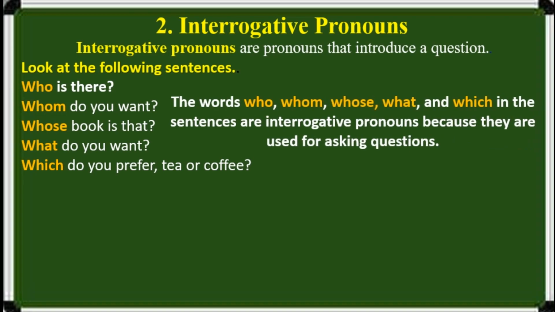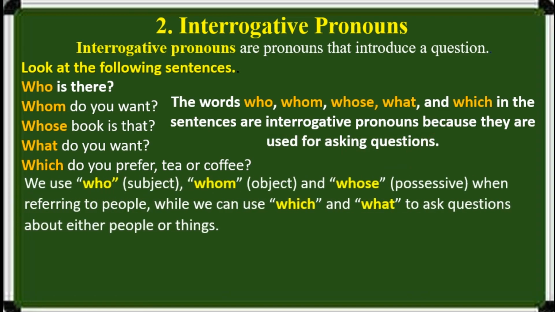The words who, whom, whose, what, and which in the sentences are interrogative pronouns because they are used for asking questions. We use who as subject, whom as object, and whose as possessive when referring to people, while we can use which and what to ask questions about either people or things.